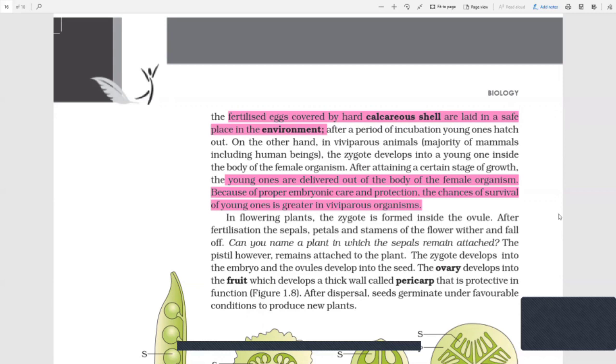So mammals have more chances of getting a properly developed and nourished offspring. Whereas in oviparous animals, where they lay eggs, it's very difficult to fight the predators and protect the eggs.